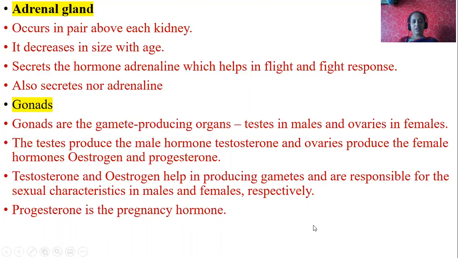Testosterone and estrogen help in producing gametes and are responsible for sexual characteristics in males and females respectively. What are the functions of testosterone in males and estrogen in females? They help in the production of gametes and are also responsible for secondary sexual characteristics like development of mammary glands in females, development of beard and mustache in males, and development of hair in private parts and armpits, etc. Progesterone is also called the pregnancy hormone, which helps in maintenance of pregnancy.